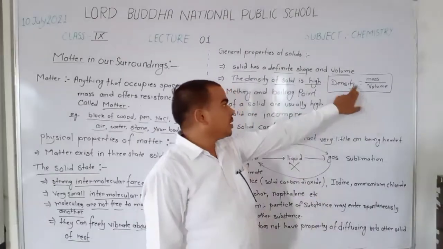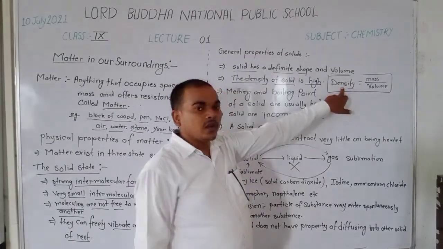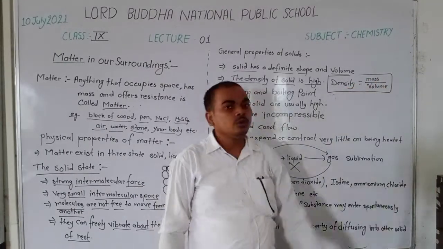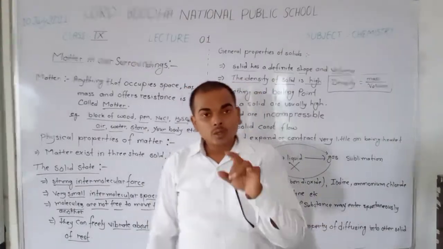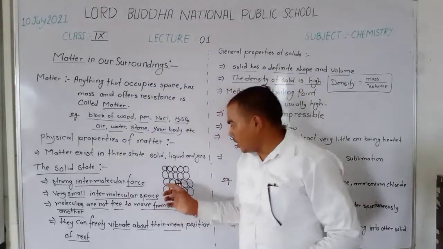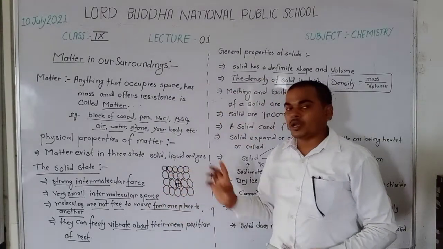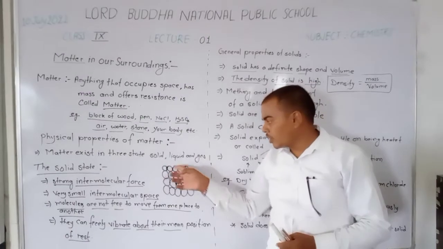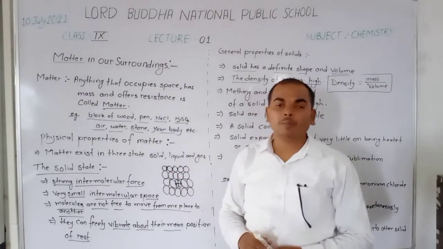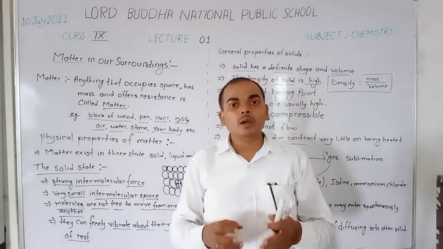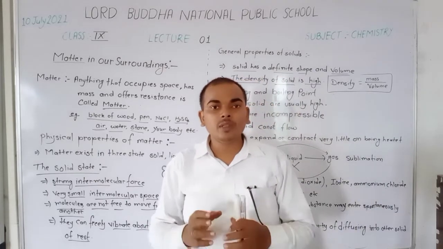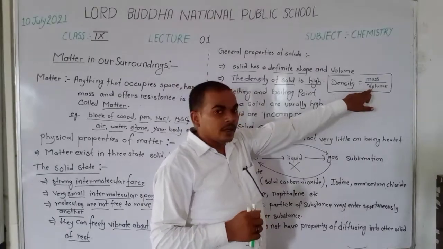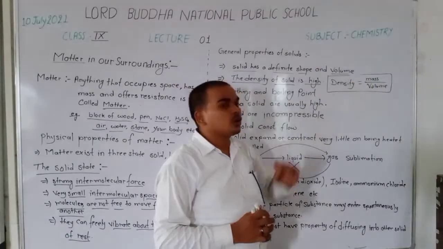That means the density of a solid is directly proportional to its mass but inversely proportional to volume. You observe here there is no intermolecular space, meaning volume, between the solid particles. That means a solid has minimum volume between them. Volume is inversely proportional to density.